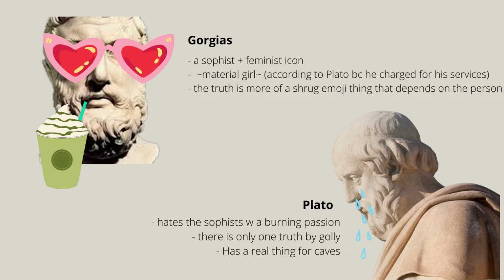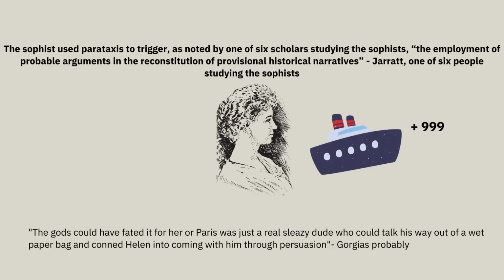The use of parataxis was an important part of making the public really consider how things work. As explained before, parataxis is the act of creating that sweet, sweet matcha equality, and the sophists used parataxis to trigger, as noted by one of 6 scholars studying the sophists, the employment of probable arguments and the reconstitution of provisional historical narratives. That's a really long-winded and academic way to say that the sophists used parataxis to break down what is accepted in history and society and suggest a possible new way to look at things.